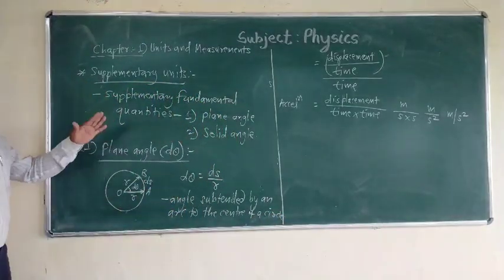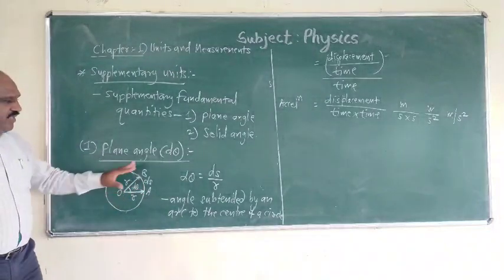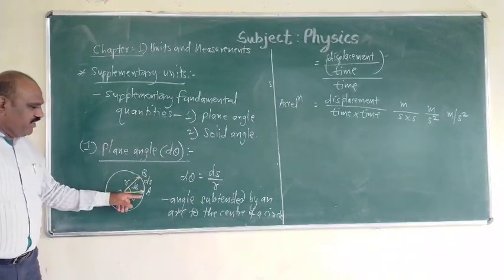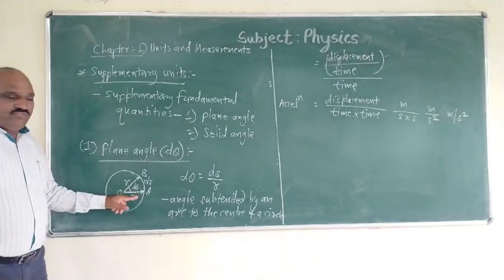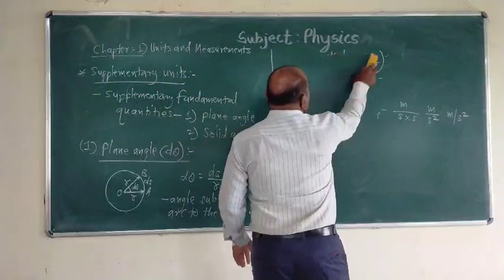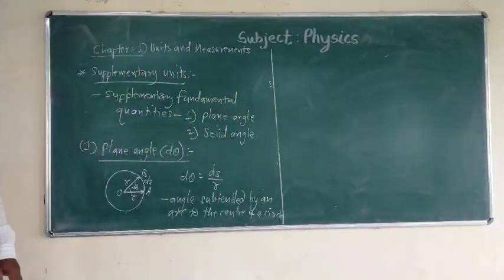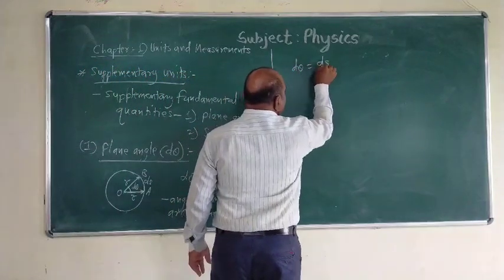It is the plane angle subtended by an arc to the center of a circle, and it is determined by this formula: d theta is equal to ds upon r, where ds is the length of this arc AB and r is the radius of the circle. Now here, the unit of this quantity means, as it is the ratio, theta is equal to ds upon r.